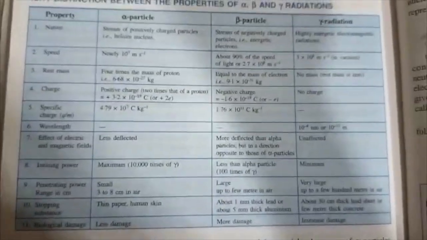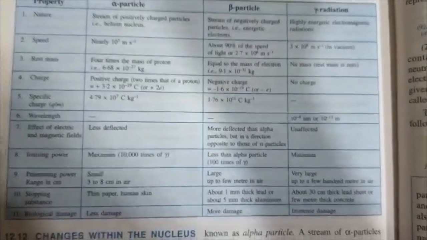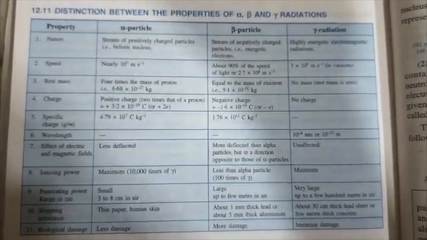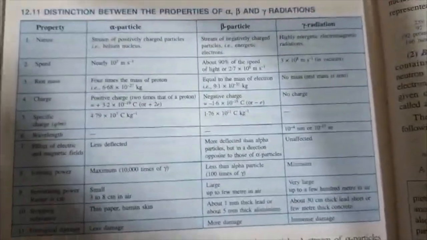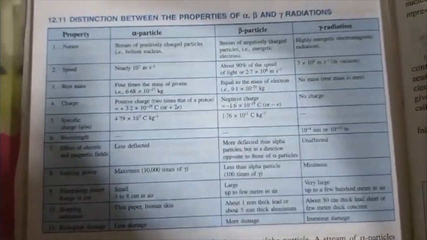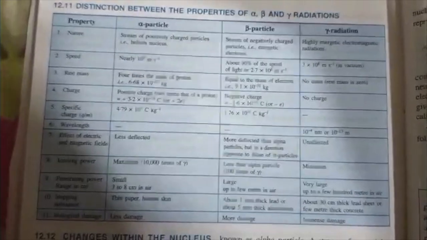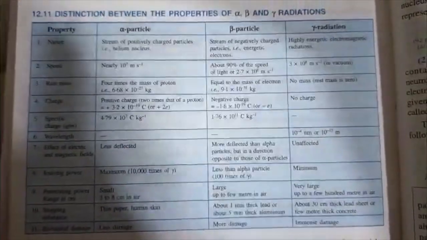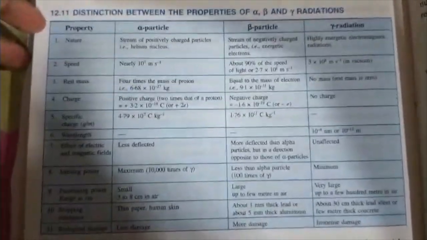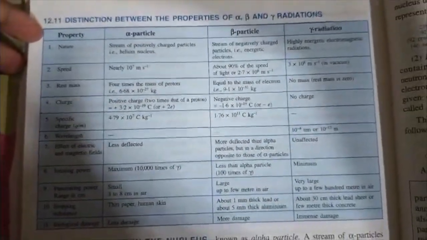Now let us see the properties of alpha, beta and gamma, all three together. If we study it in the differentiation format, it takes us less time to memorize and it becomes easy for us to recollect the things, in the comparison form. So first, what is the nature of alpha, beta and gamma?